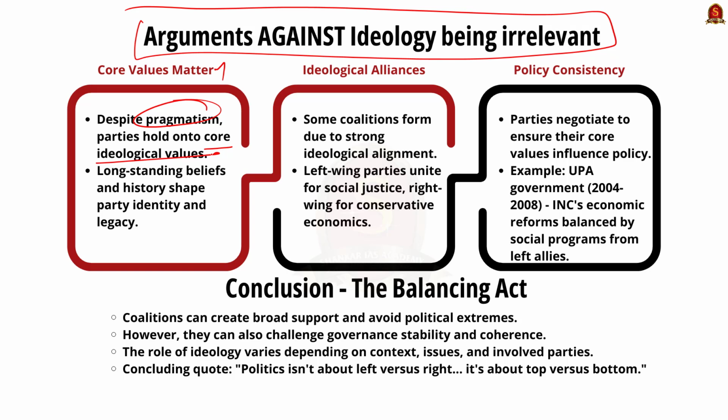Many parties having a long-standing ideological foundation and history are reluctant to abandon it, as these form part of their identity and legacy. Secondly, ideological coalitions. Some coalitions are formed precisely because of ideological alignments. For example, left-leaning parties might form alliances to promote social justice and welfare policies, whereas right-leaning parties might unite around economic policies. These parties naturally align together as their foundational values are similar.